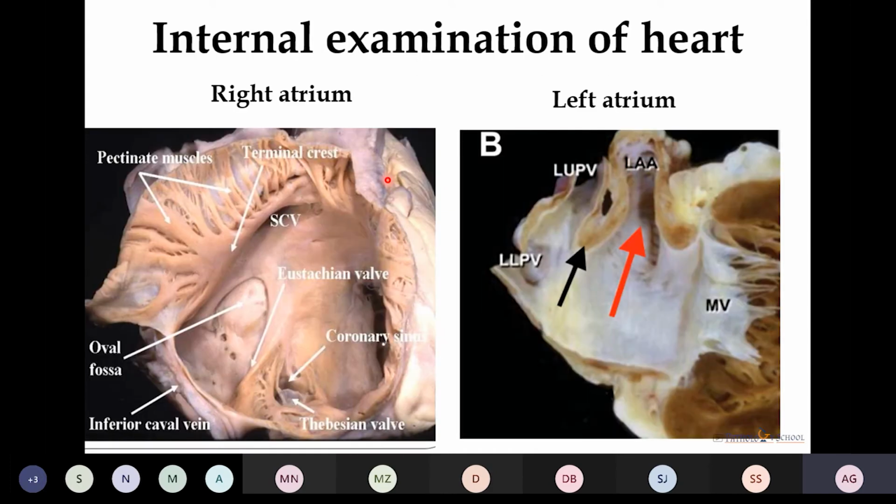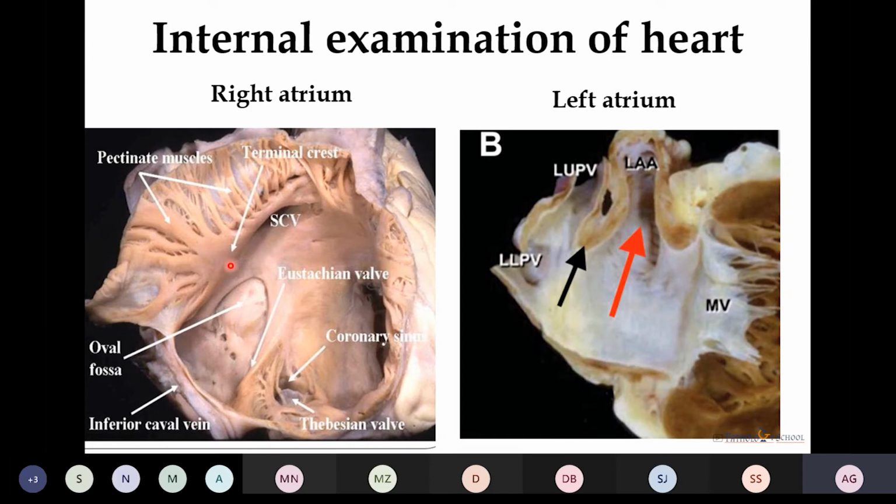Now, looking at the internal examination of the heart, we'll start from the atrium and go to the ventricle. First, the right atrium. The right atrium has a pectinate part showing the pectinate muscles, and a smooth part in which we have the opening of the superior vena cava, inferior vena cava, and the coronary sinus. And the opening of the coronary sinus has the Thebesian valve, whereas the opening of inferior vena cava has the Eustachian valve.